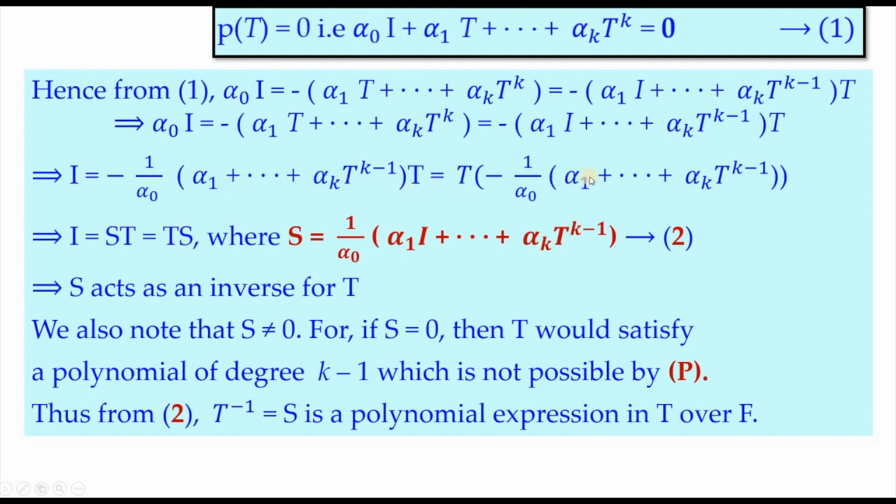Here again I is missing. In both the places I is missing, and this in turn gives I is equal to ST, TS, ST is equal to TS is equal to identity transformation, where S stands for this. Now S acts as an inverse for T, and we also note that S is not equal to 0. Same wordings, everything is repeated. Here instead of S, we are denoting that as T inverse. So this is obviously a polynomial expression in T over F, so it follows straight away from the theorem.